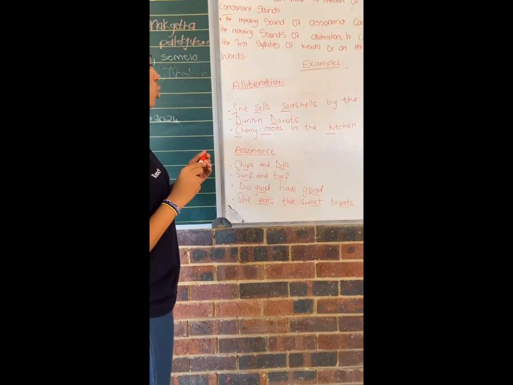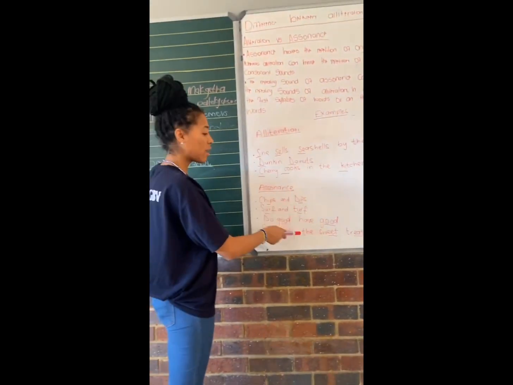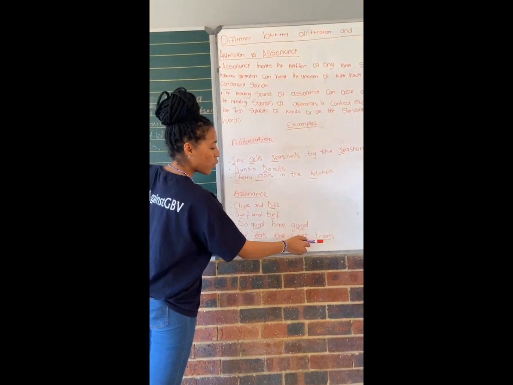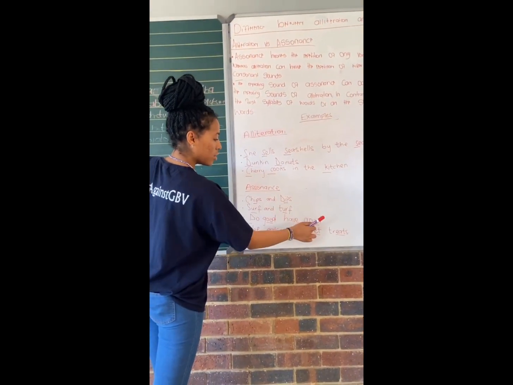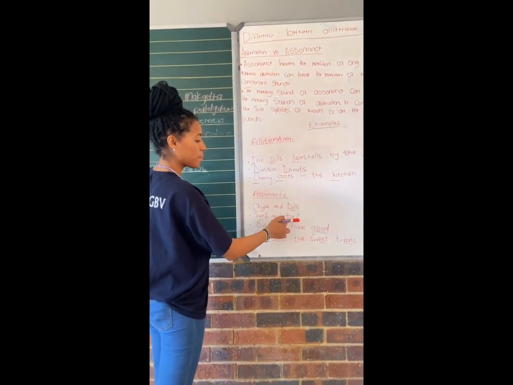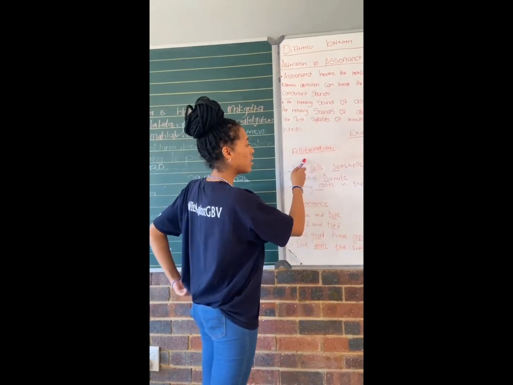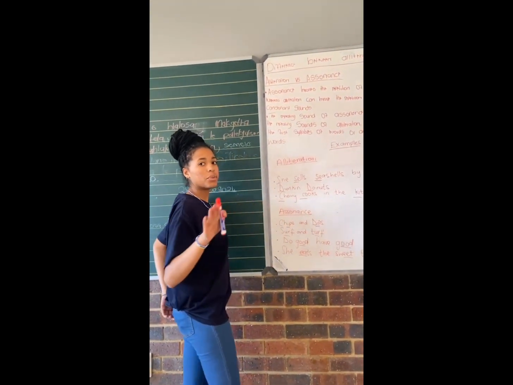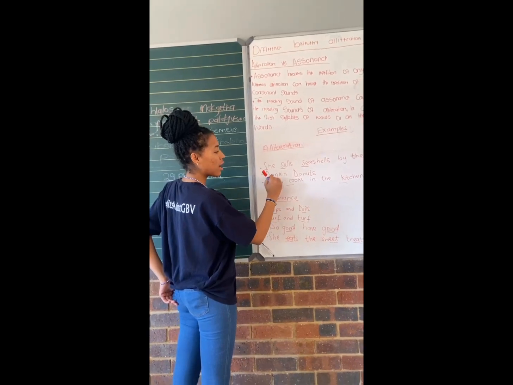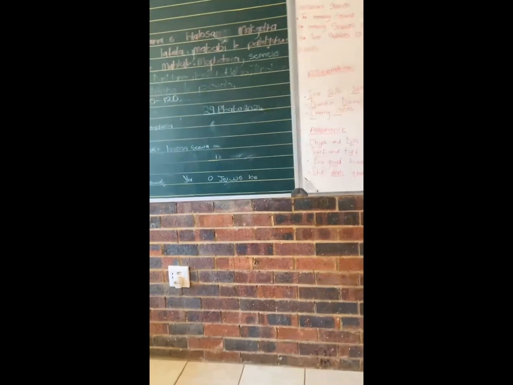And this goes to show that on assonance, there can be a repetition anywhere in the word, as you can see here, whereby the vowels are repeated within the words. And on alliteration, the repetition happens only at the start of the words. Now, can you please pause the video and try completing this activity?